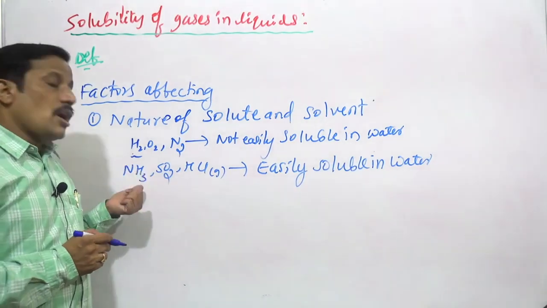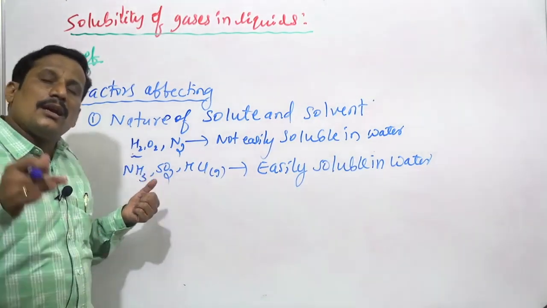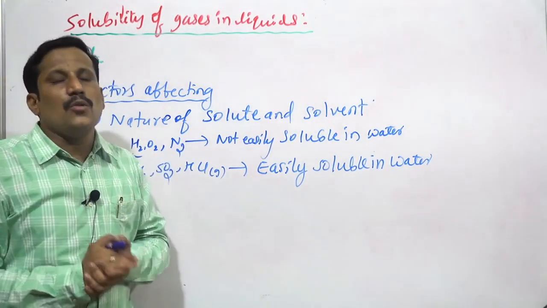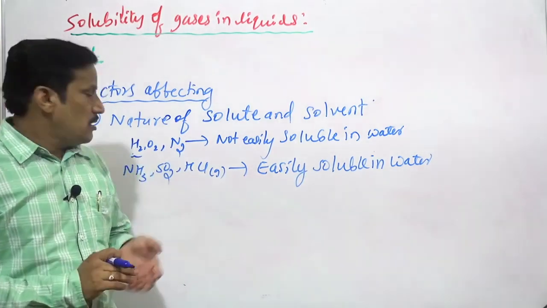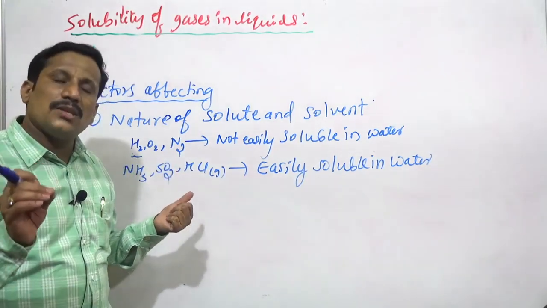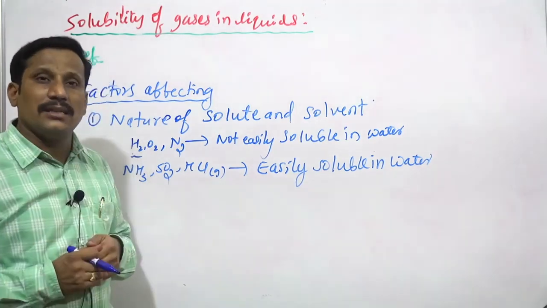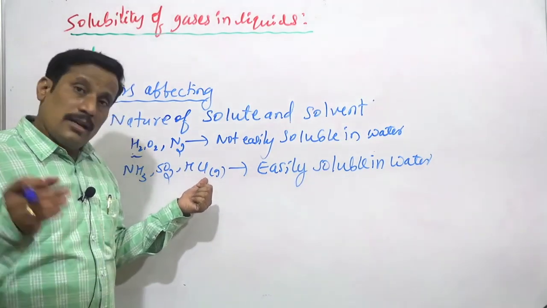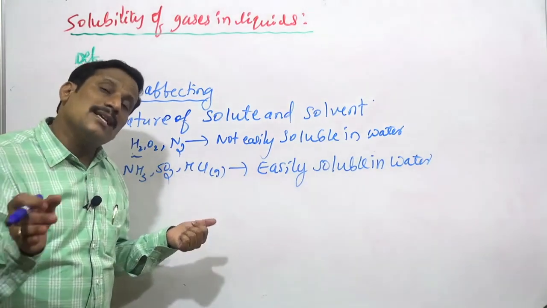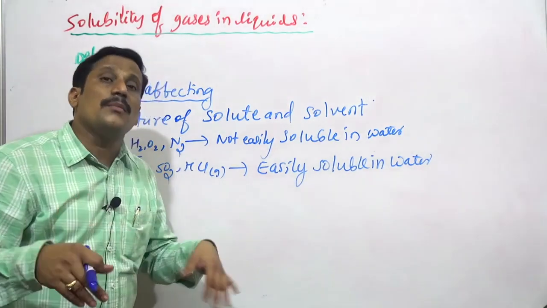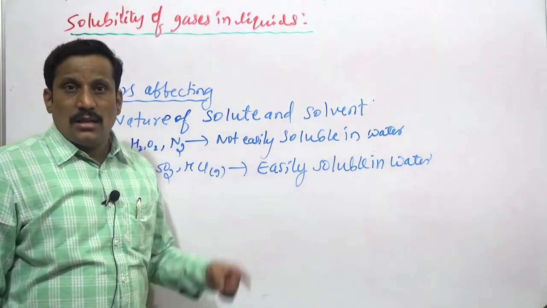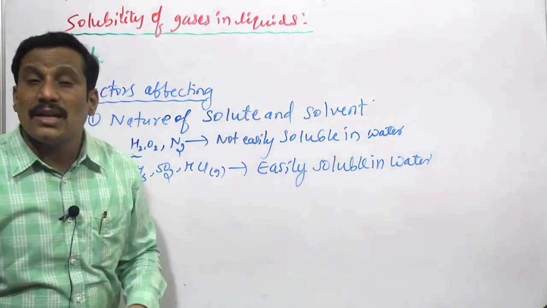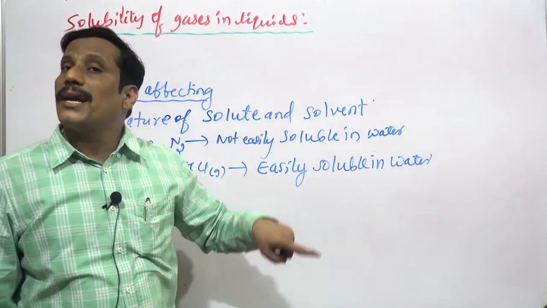Ammonia combines with water and forms ammonium hydroxide. Sulfur dioxide combines with water and forms sulfurous acid. Hydrogen chloride gas combines with water and forms hydrochloric acid.